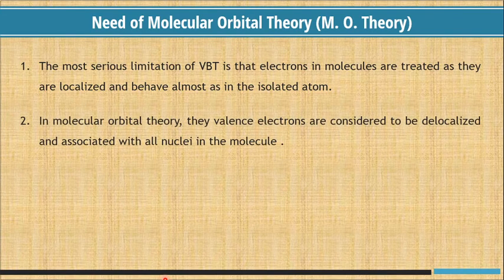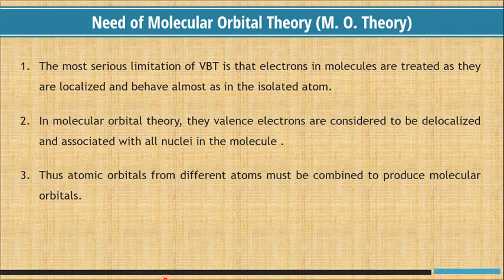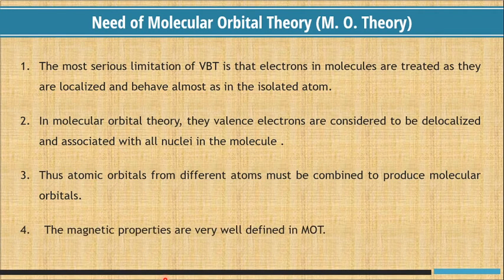The molecular orbital theory. The valence electrons are considered to be delocalized and associated with all nuclei in the molecule. Thus, the atomic orbitals from different atoms must be combined to produce molecular orbitals. The magnetic properties are very well defined in MOT.